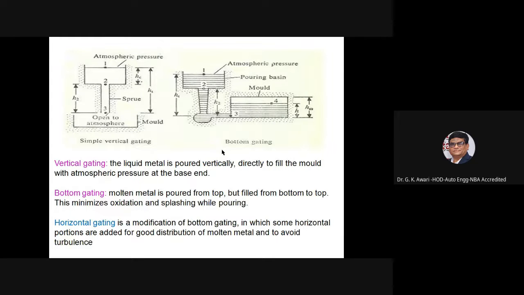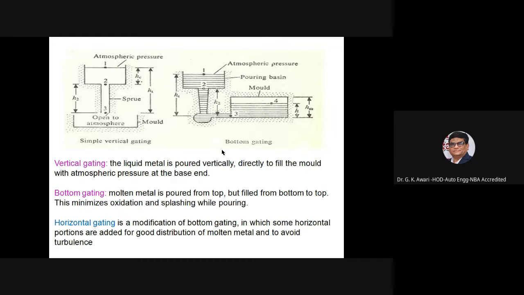You can see in the picture on your screen a simple vertical gating, and in the second picture you will see the bottom gating. Vertical gating means the liquid metal is poured vertically, directly to fill the mold, with atmospheric pressure at the base end. Bottom gating means molten metal is poured from the top but filled from the bottom to the top, to minimize the oxidation and splashing of the pour.